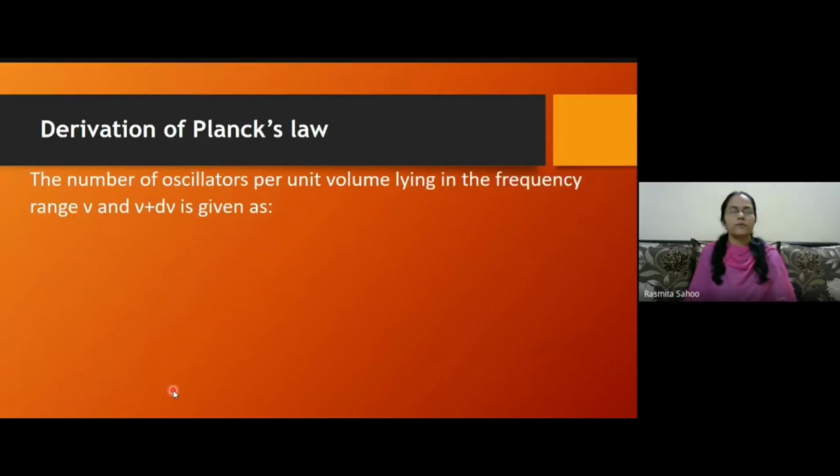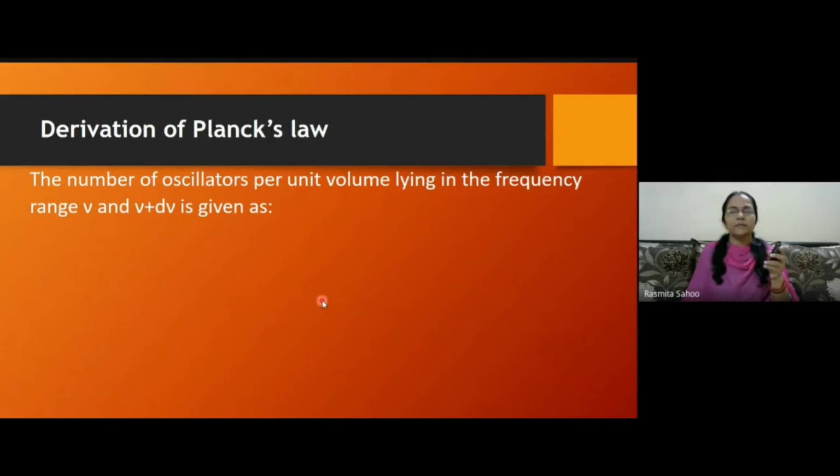Now we have to see what is the number of oscillators. We will consider a frequency range from ν to ν plus dν. So within that specific frequency range, what is the number of oscillators? And then as we are interested in density, we have to divide that by volume.